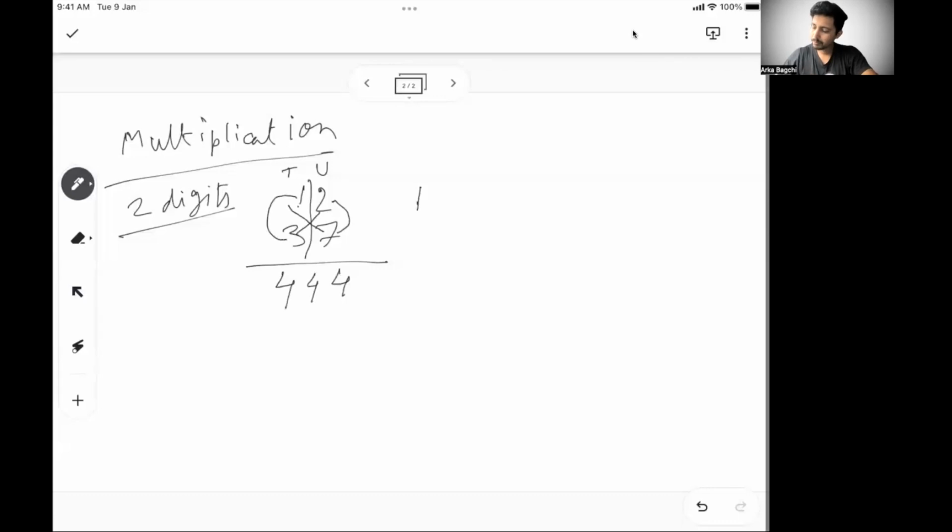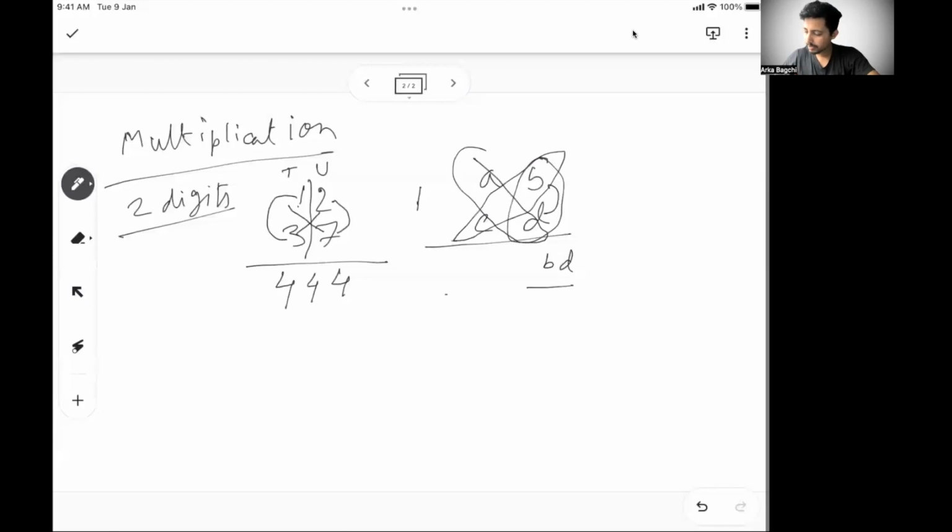So again, what I did: let's say AB and CD are two-digit numbers. The first step is multiplying BD. See the trend. If you understand this trend, you don't have to remember. First I'm taking this one. Then I'm cross multiplying this and this, so the second step comes from AD plus BC. And the final step again is this one, AC. So if you see, there are two numbers, 12 and 37. I take these two first, multiply, and get the first digit.